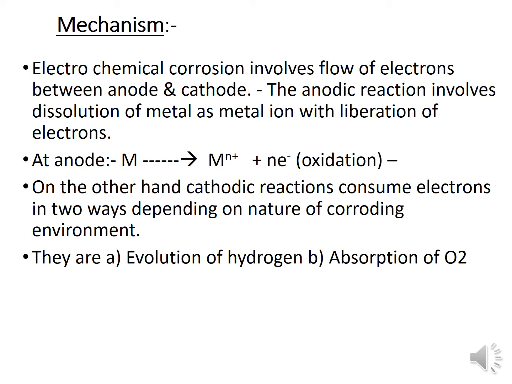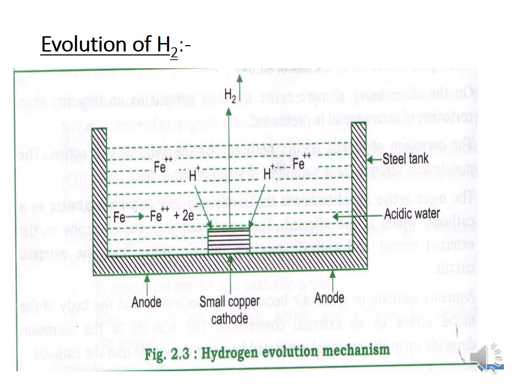Electrochemical corrosion involves flow of electrons between anode and cathode. The anodic reaction involves dissolution of metal with the liberation of electrons, while the cathode gains electrons. There are two types of electrochemical corrosion, hydrogen evolution and oxygen absorption, depending upon the environment. First, we are going to learn hydrogen evolution.